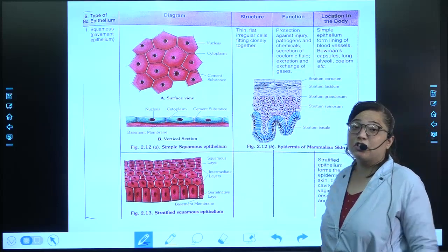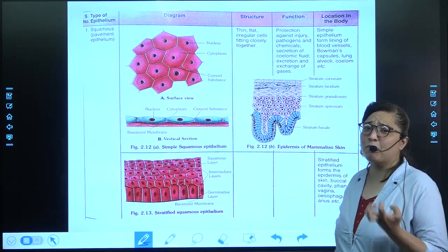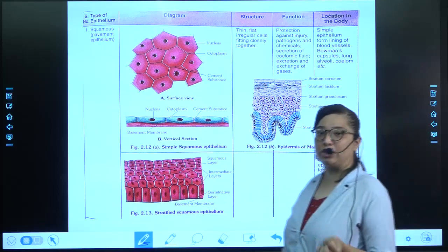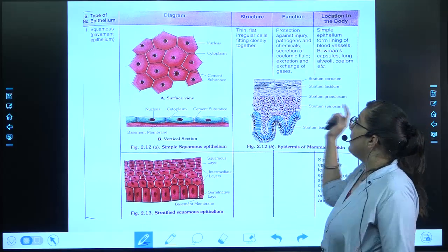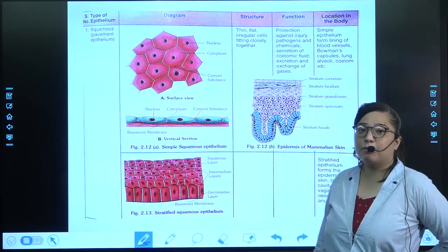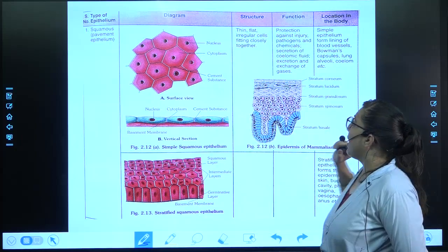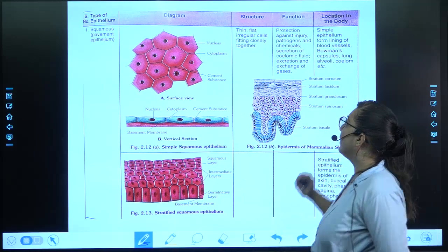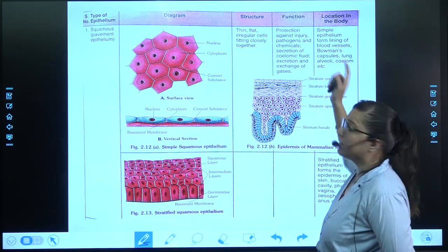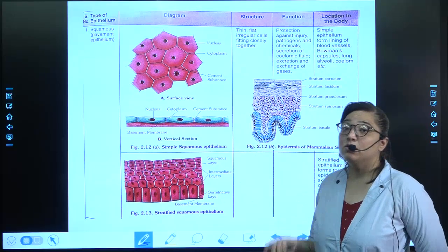How is the structure? You can see the shape is totally irregular, and they are bound very tightly to each other. Very closely they are bound to each other. And what is its function? It will protect against any kind of injury, against any chemicals, and it will help in the secretion of xylem and in the exchange of the gases.